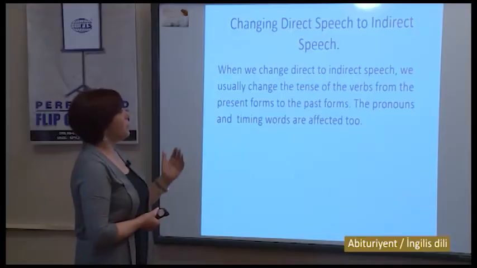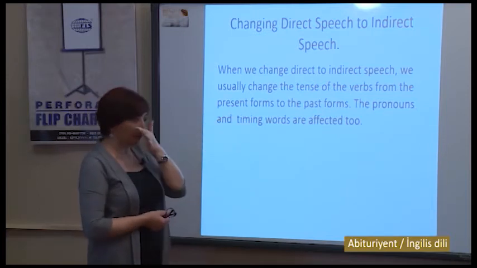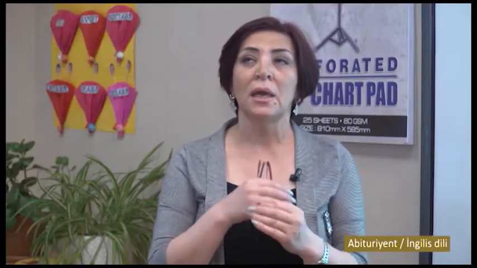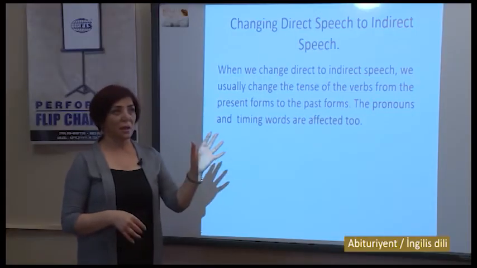We have to follow other rules when we change direct speech to indirect speech. When we change direct to indirect speech, we usually change the tense of the verbs from the present forms to the past forms if the main clause is in the past. If it is in the past, we make tense changes. But if it is in the present, we don't make any tense changes. For example, he says, "I went somewhere yesterday." He said that he went there yesterday.